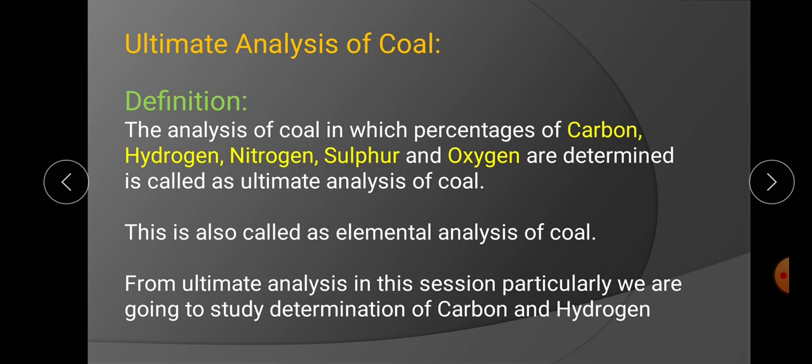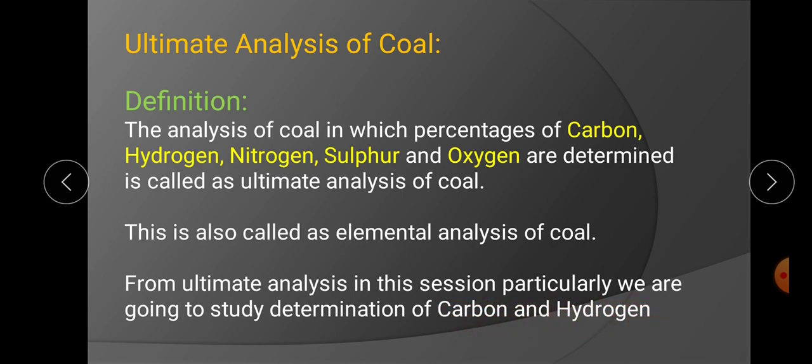Carbon and hydrogen are estimated by the combustion apparatus method. Nitrogen percentage is determined by the Kjeldahl experiment method and sulfur percentage is determined by the Bomb experiment method. Oxygen percentage is determined by the subtraction method, that is, the percentages of carbon, hydrogen, nitrogen and sulfur are subtracted from 100. In this video we are going to study only estimation of carbon and hydrogen.